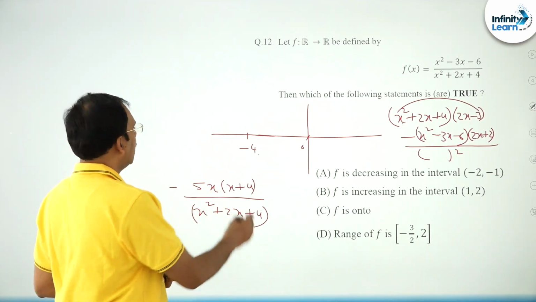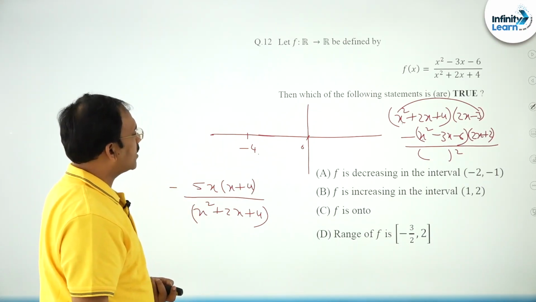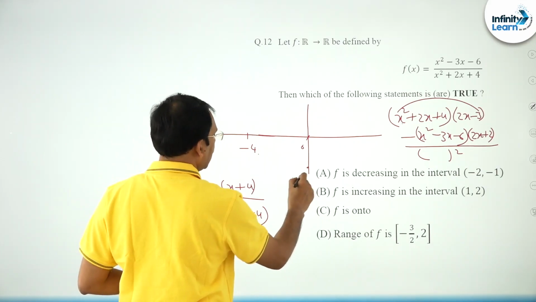You see here at minus 4 what its value is. At 0 it is going to be minus 6 by 4, minus 3 by 2.